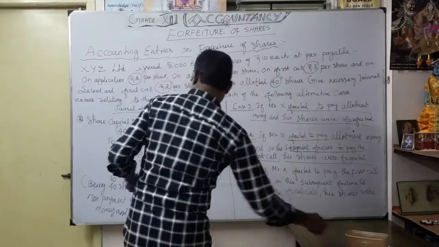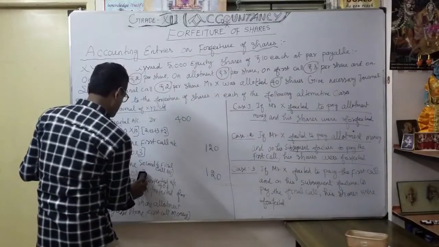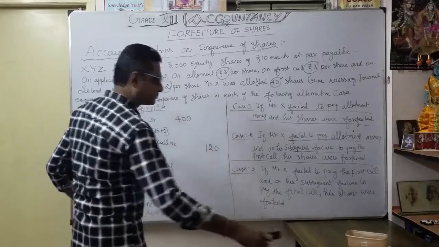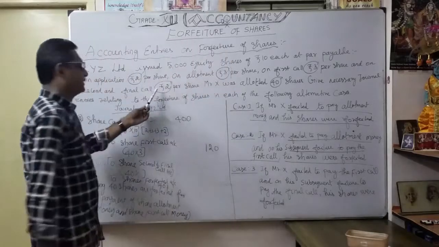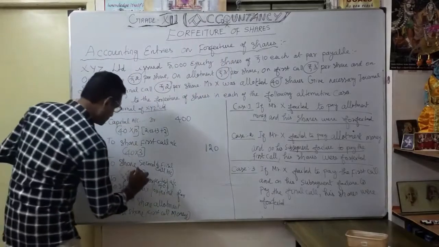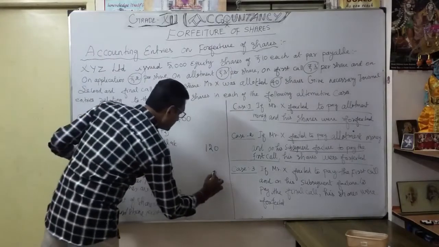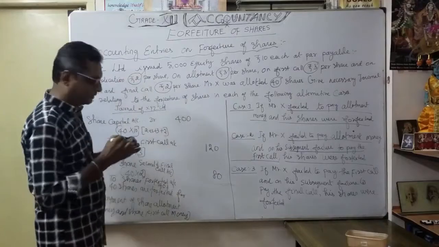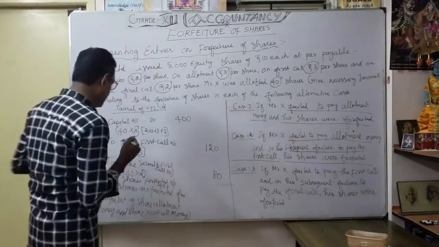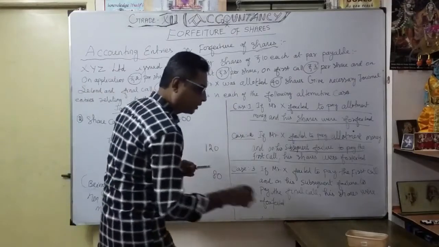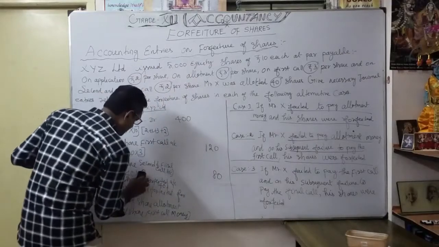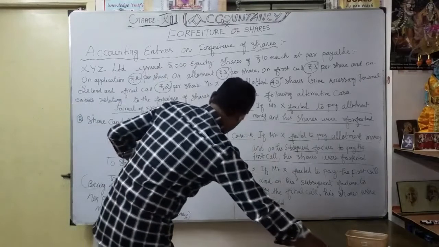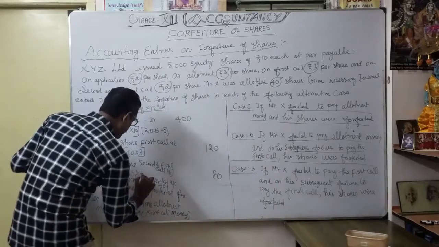Second call 2 rupees. So 80. So shares forfeited how much? They paid application 2 rupees. They paid allotment money 3 rupees. So totally 5 rupees. So now the company took over 5 rupees on each share. So 200 rupees go into forfeit. So 40 into 5 rupees.